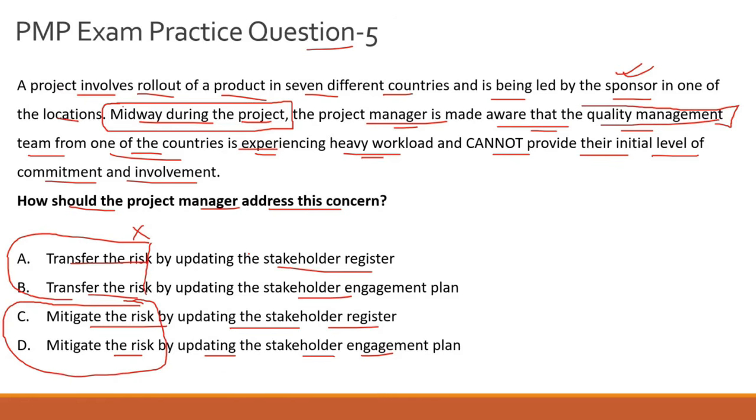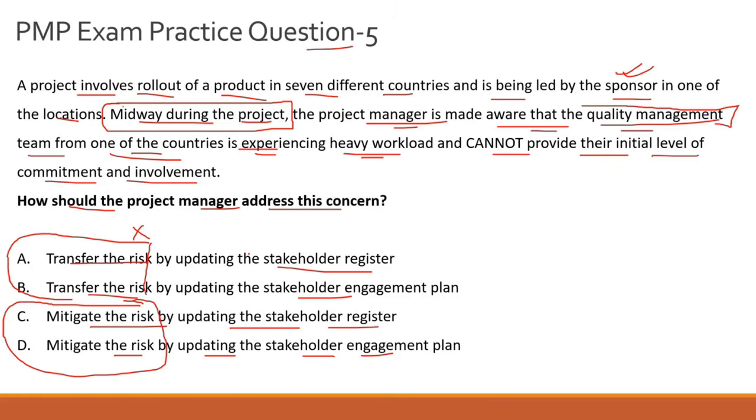However, in this scenario, it is not reasonable to assume that you transfer a risk, or buy an insurance product, or pay someone to take the ownership of your quality management team from one of your locations not getting involved. That doesn't happen that way. So that's the first part of the argument.